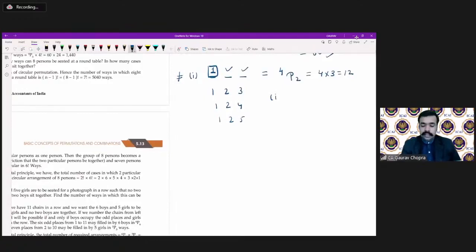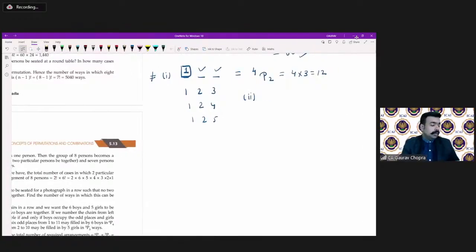Now the second part said the first and third place is fixed. So what do we have to do? We have to arrange only the second place. Like if the questioner said 1 is in the first place and 3 is in the last place, then we can make only 3 numbers: 1, 2, 3, or 1, 4, 3, or 1, 5, 3.